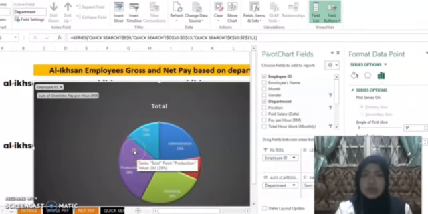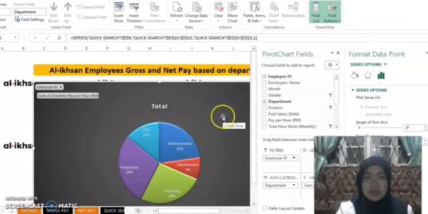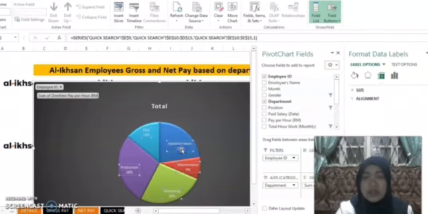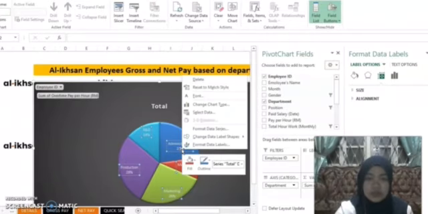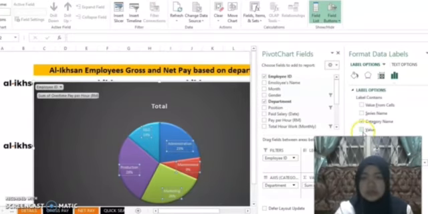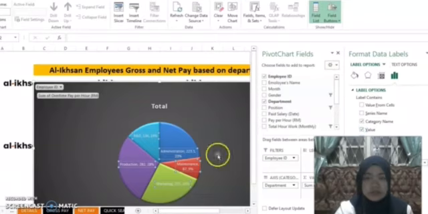So maybe the employer wants to give some certification to the production team, or maybe they can receive more bonus than other departments. So that's the use of the percentage in the pie chart. If you want to see the value of the total overtime, we can click here, format data labels, and click on the value. You can see here the production team has 282 total hours of overtime work.